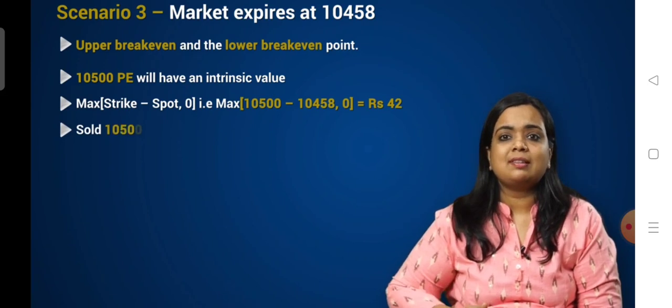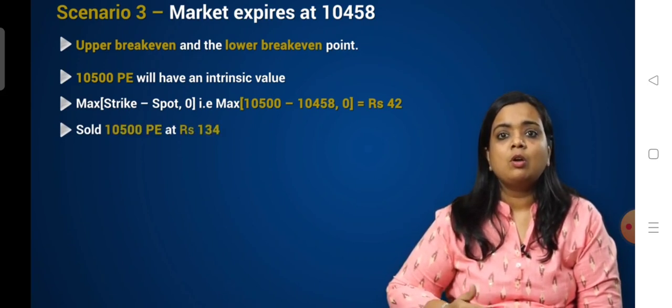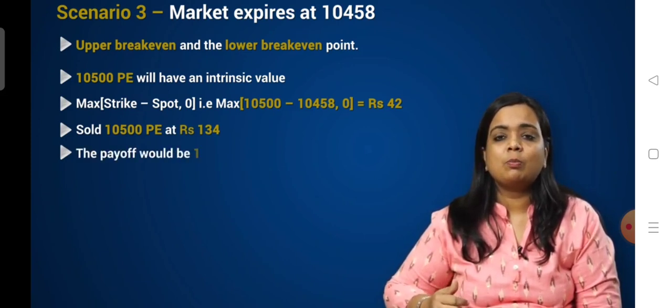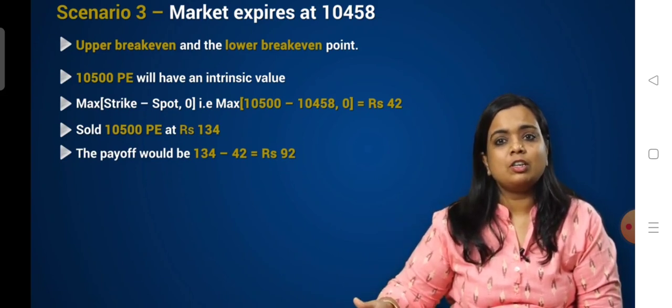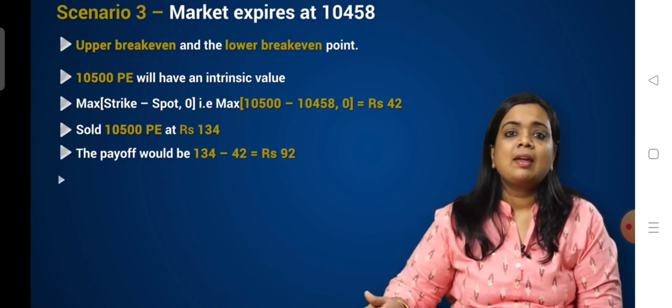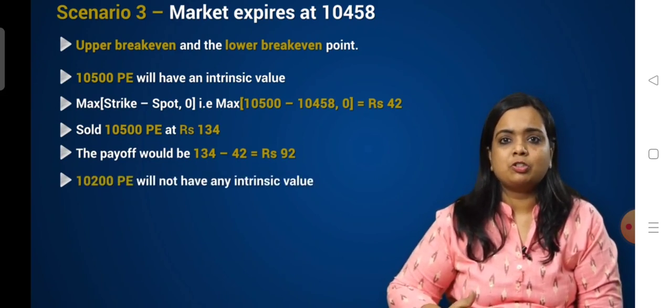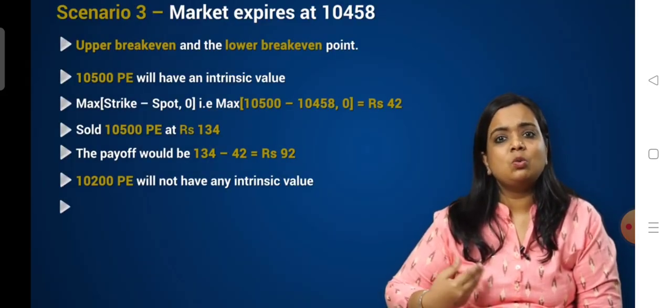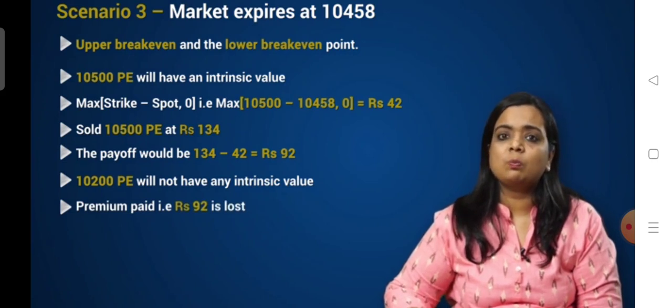Now since we've sold the 10,500 put at 134, we will be losing a portion of the premium received and retain the rest. Hence the payoff would be 134 minus 42, which is equal to 92 rupees. And when we talk of the 10,200 put option, we will not have any intrinsic value, hence we lose the entire premium paid, which is 92 rupees.